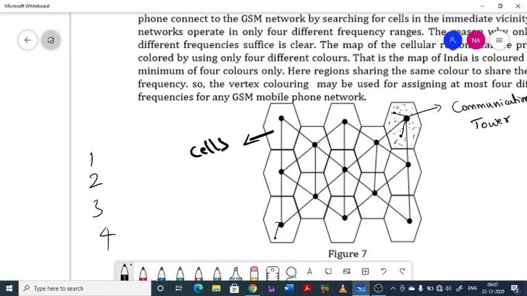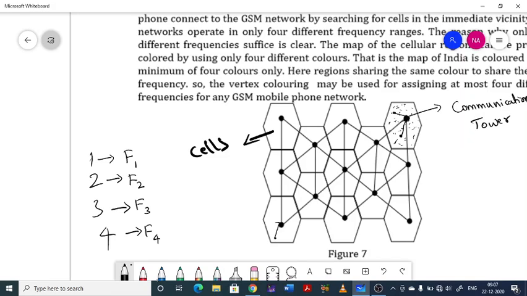Then all the cells here that are mapped with the first color will be given the frequency range f1, a common frequency range f1. The cells having color 2 will have the second frequency range. Cells having color 3 will have the third frequency range. Cells having the fourth color will have the fourth frequency range.